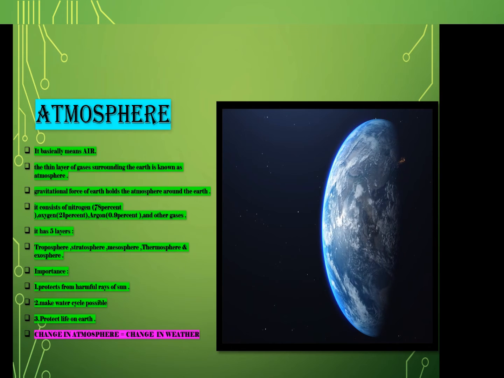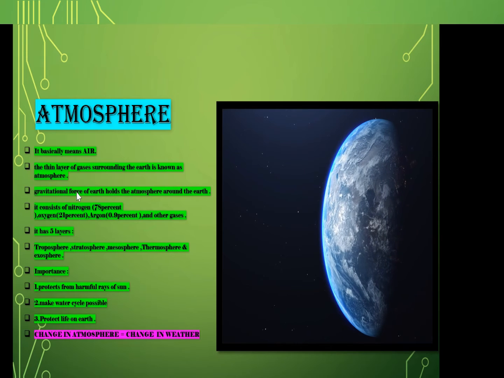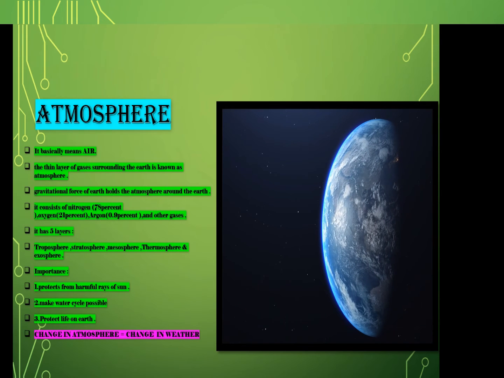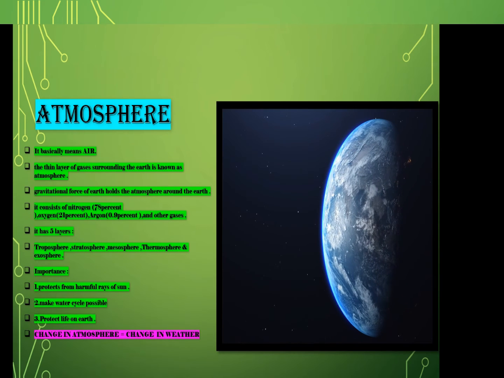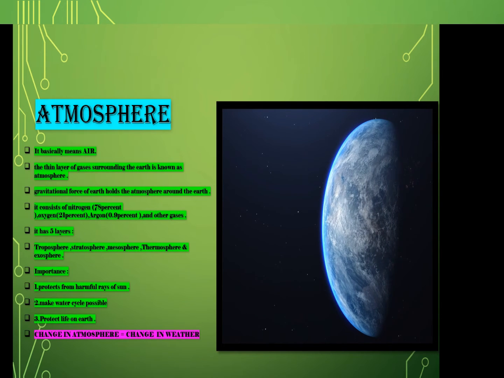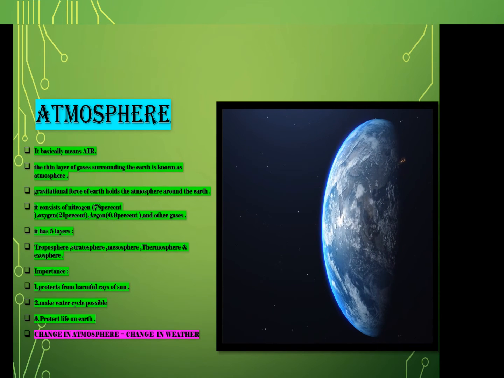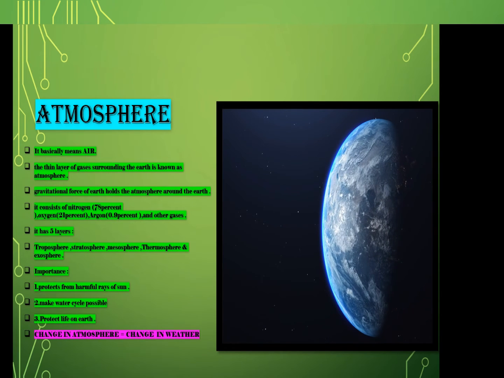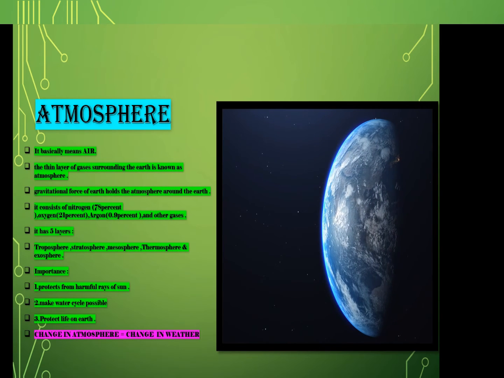It basically means air. The thin layer of gases surrounding the earth is known as atmosphere. Gravitational force of earth holds the atmosphere around the earth. It consists of nitrogen, which is 78%, oxygen, which is 21%, argon, which is 0.9%, and many more other gases such as carbon dioxide, neon. It has 5 layers: troposphere, stratosphere, mesosphere, thermosphere and exosphere. Importance of atmosphere: first, it protects from harmful rays of sun, makes water cycle possible, protects life on earth.